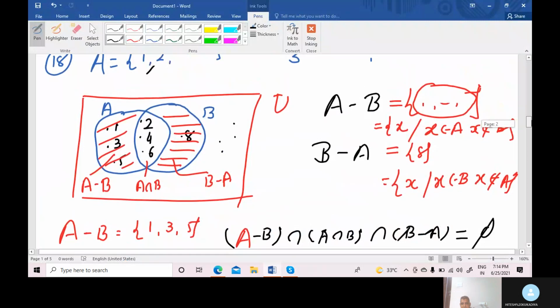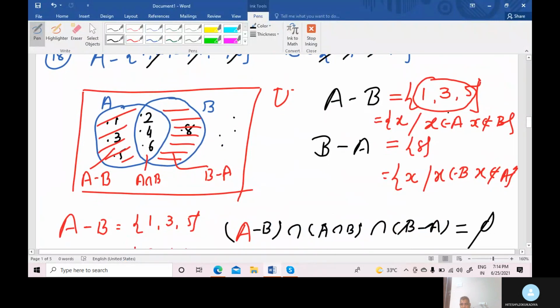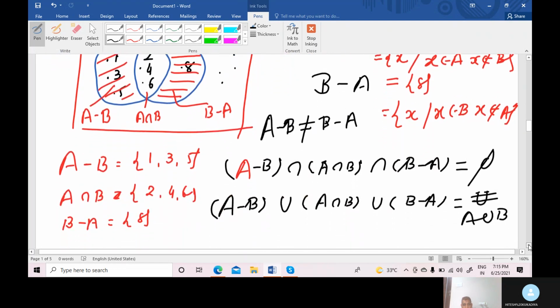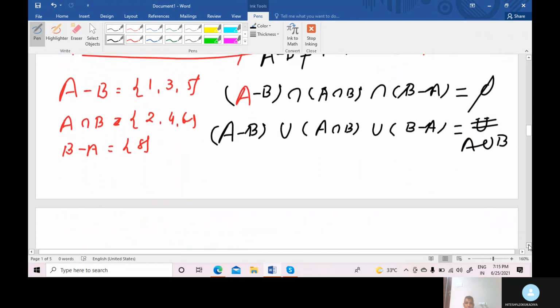A minus B answer is 1, 3, 5 and B minus A answer is 8. So A minus B and B minus A can never be equal. A minus B and B minus A are always unequal. Right?